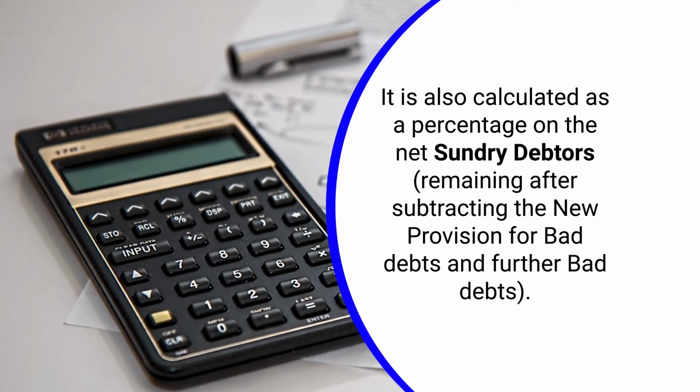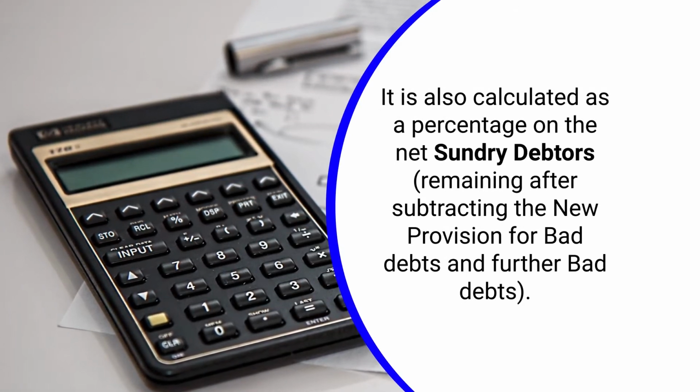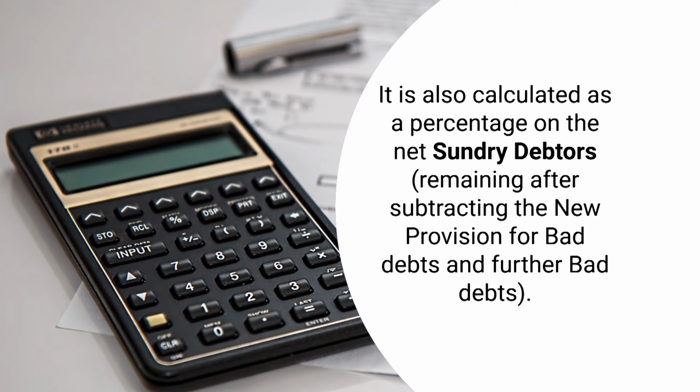So, in order to recover the payment from good debtors, or in order to motivate the fresh, good debtors to make the prompt payment, the provision for discount is allowed to the debtors. So, now let us see how this will be dealt with. It is also calculated as a percentage on the net sundry debtors. It means the amount remaining after subtracting the new provision for bad debts and further bad debts.